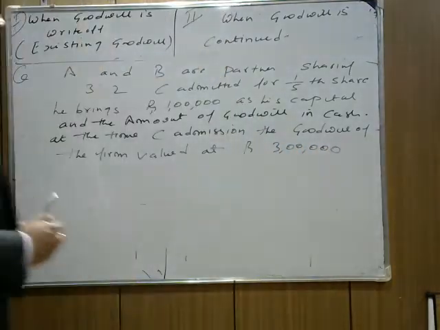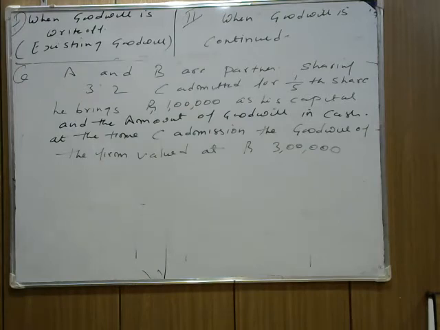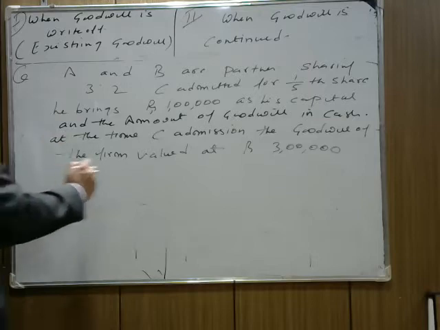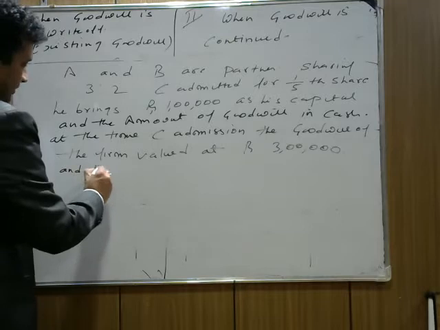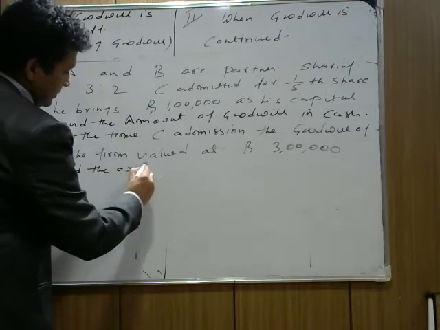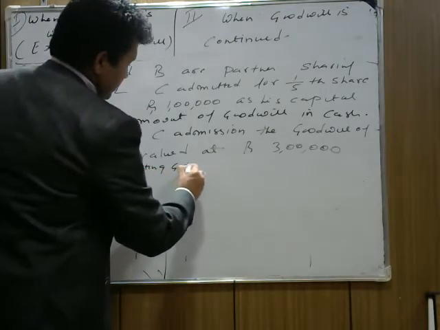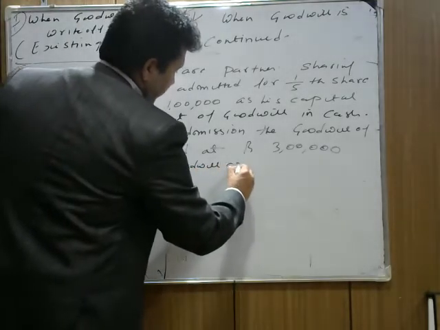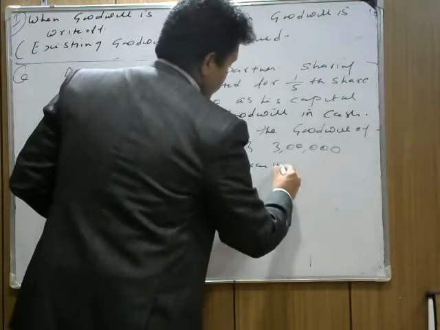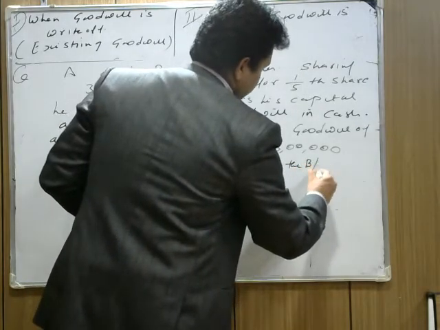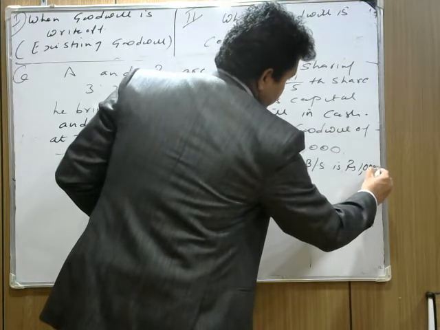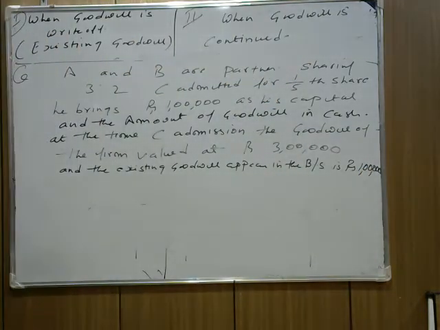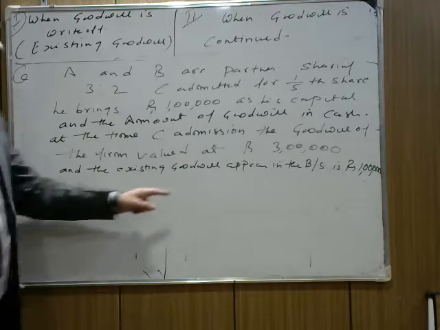Now I hope this is clear. The goodwill of the firm valued at rupees 3 lakh. Is it clear? And the existing goodwill appearing in the balance sheet is rupees 1 lakh. Okay, I hope the question is clear.